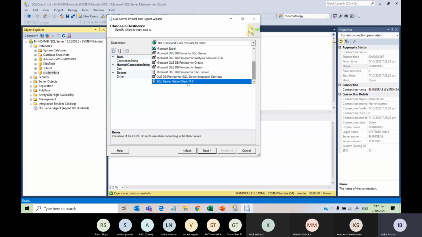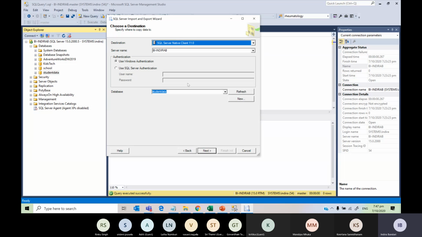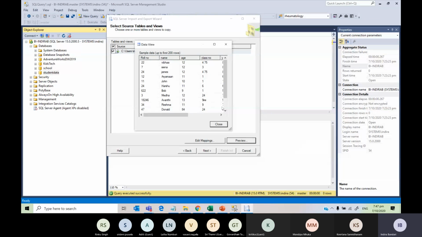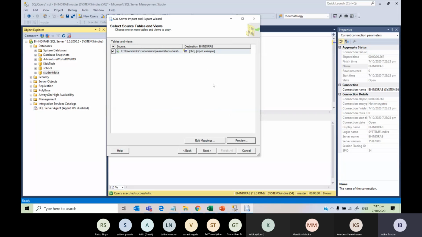So choose SQL Server Native Client, which is at the end. My server name is that, and my database name is this. Just check these things and go next. If you want to preview, you can preview. See, I'm previewing and you can still see the same data. And here, if you want to rename the table, you can rename it. I don't want to rename, so I just want to keep the table name as import example. Now I'm happy with this.